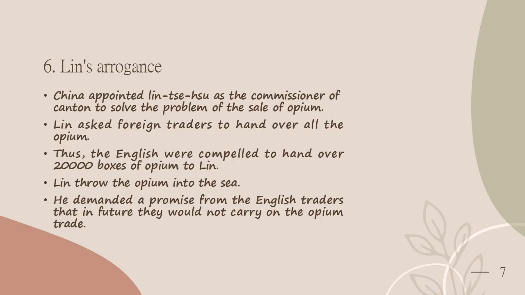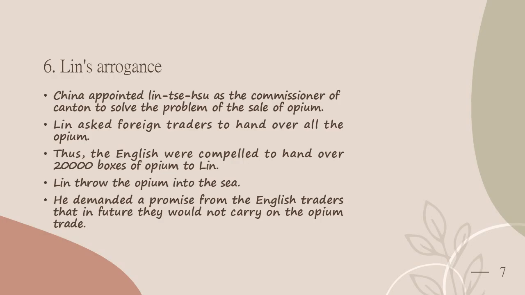Next comes Lin's arrogance. China appointed Lin Tse-hsu as the commissioner of Canton to solve the problem of the sale of opium. Lin asked the foreign traders to hand over all the opium. Thus, the English were compelled to hand over 20,000 boxes of opium to Lin.